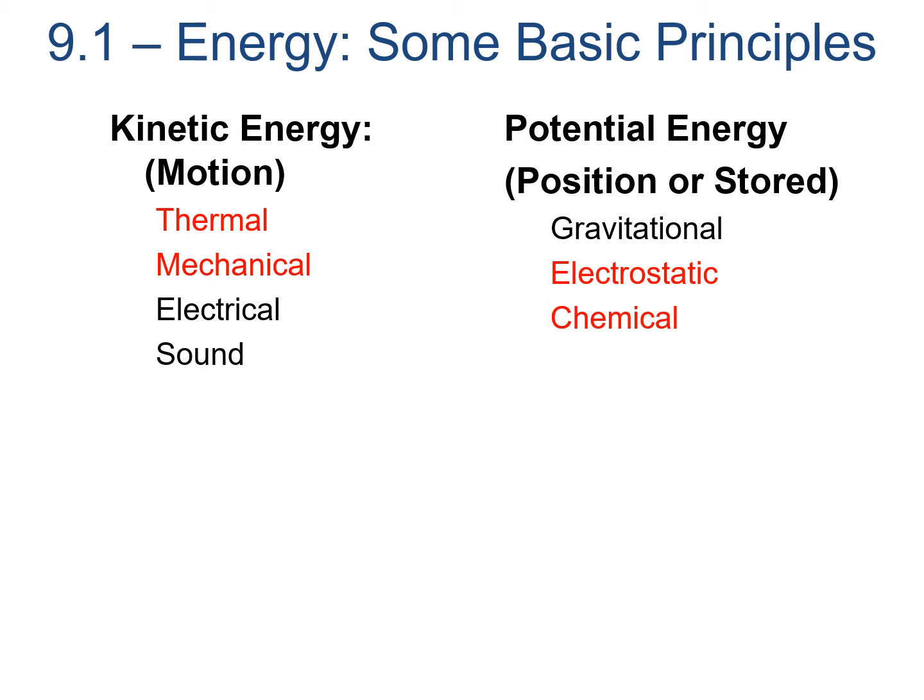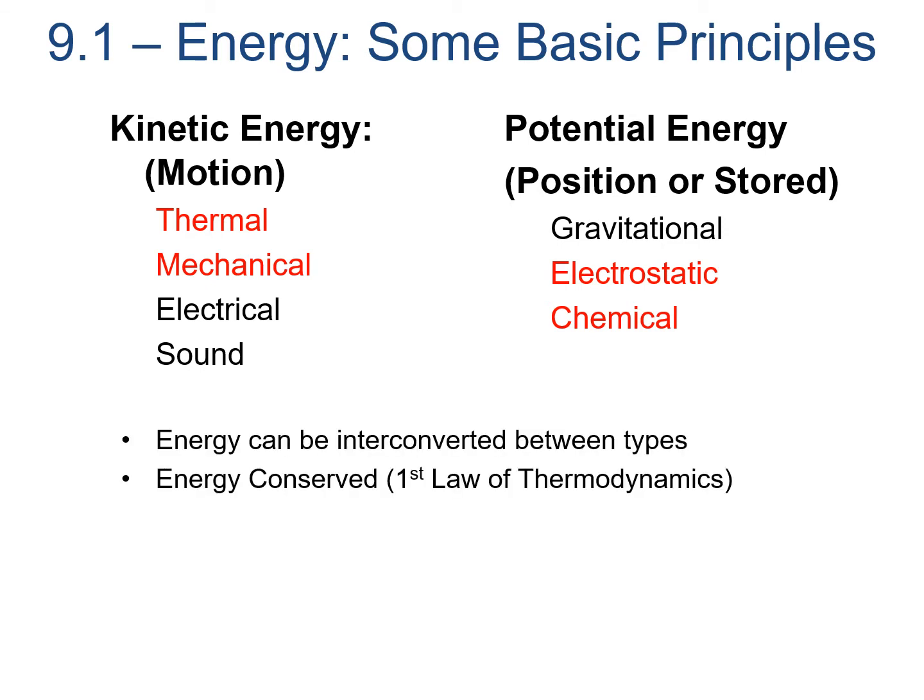Not all of the potential energy in these chemical systems is available. The chemical energy depends mostly on the available or free energy that can be changed in the course of a reaction. The types of energy that are highlighted in red are what we'll focus on in chemistry. Two basic rules of energy are that energy can change from one form to another, and that whenever they do, no energy is ever lost. The conversion and retention of energy make up the first law of thermodynamics, the study of the transfer of energy.